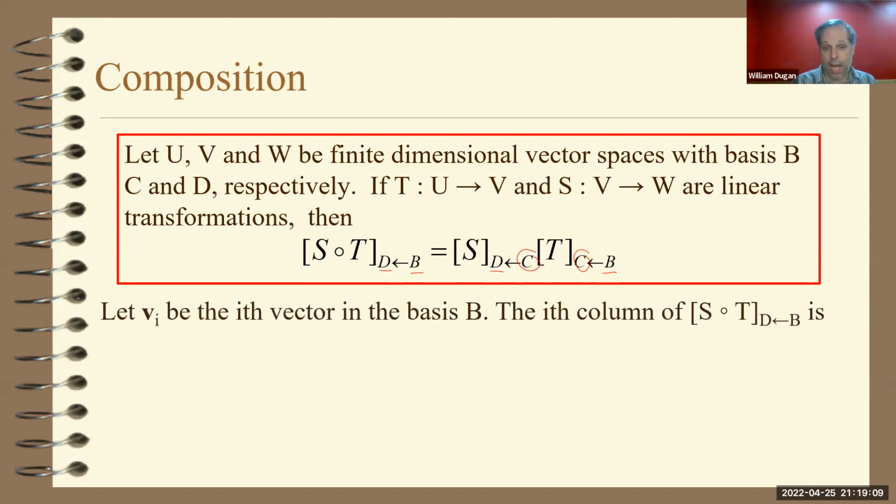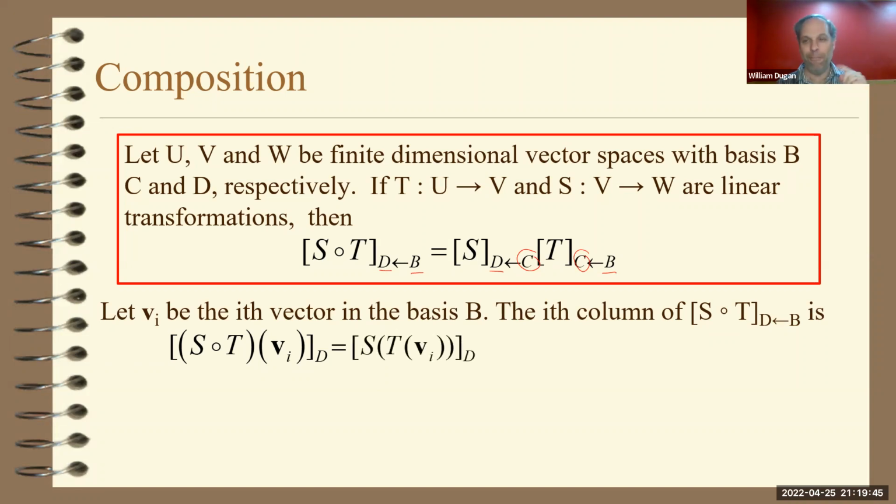So let v_i be the ith vector in the basis B. Because remember, to find out the ith column of the standard matrix for S composed with T, I have to apply S composed with T to the ith vector in B. So therefore, the ith column of this matrix would have to be the transformation applied to v_i, but then I need its coordinates relative to D. All we gotta do now is just unravel that completely. So then we know that S composed with T of v_i is S of T of v_i. That's just the definition of the composition.